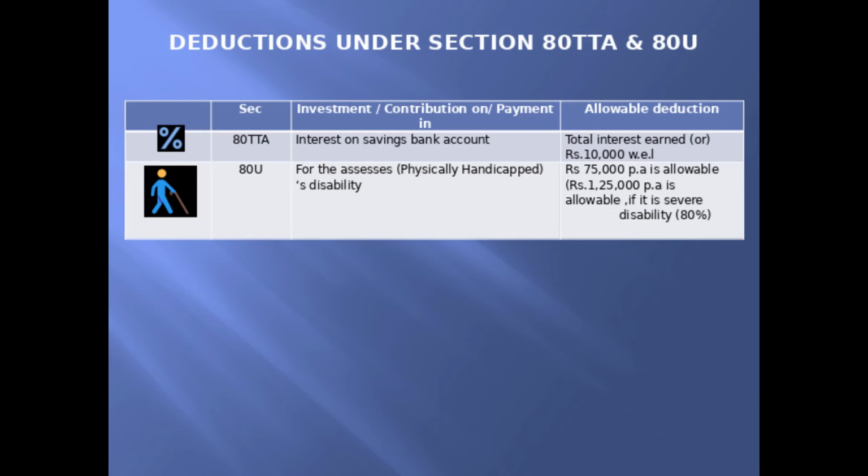And 80U is a section where, if an assessee himself is physically handicapped or a disabled person, then the fixed amount of 75,000 per annum is taken as an allowable deduction. If he is a severely disabled person, a fixed amount of rupees 1,25,000 per annum is the allowable deduction.